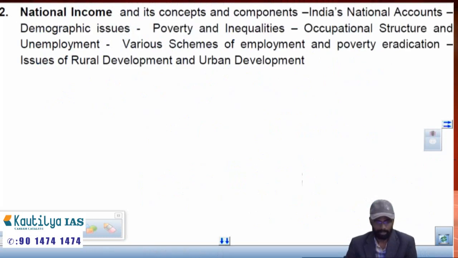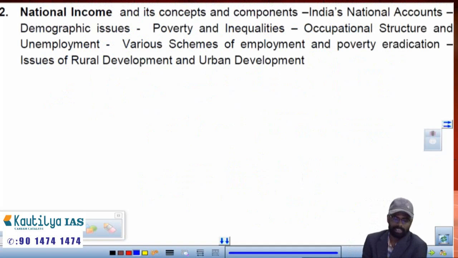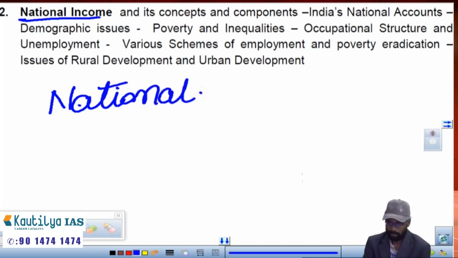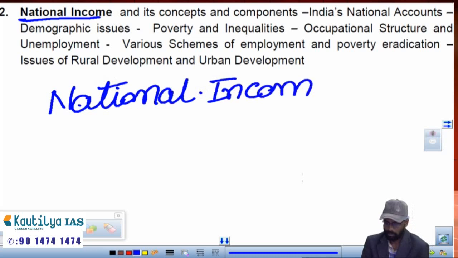Coming to the second chapter, this chapter deals with the basics of any economy. It talks about the national income. What are the different components of the national income? Like, what do you mean by GDP?